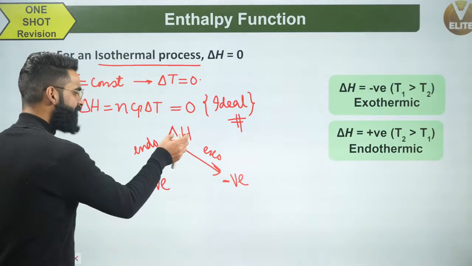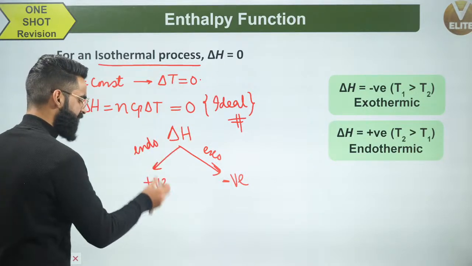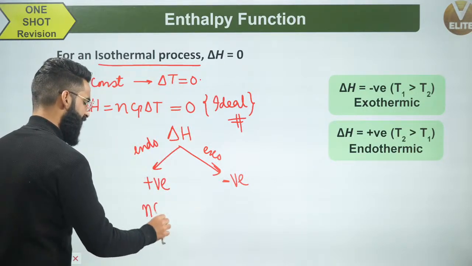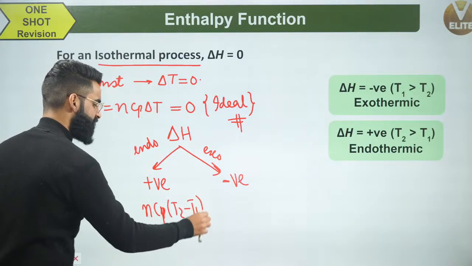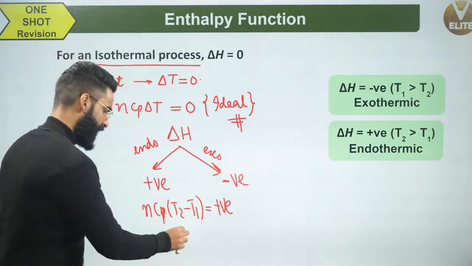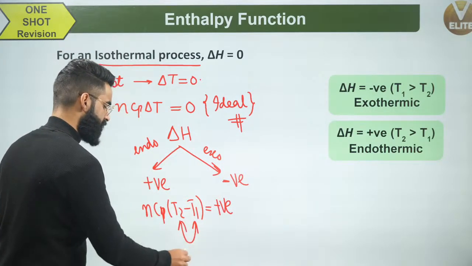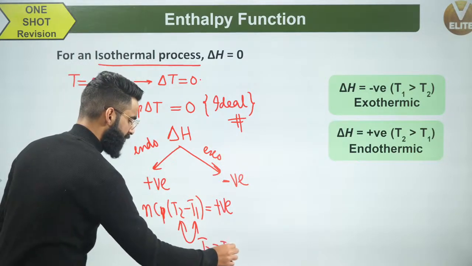Now people, if the delta H for any system undergoing any process comes out to be positive, I can simply say nCp(T2 minus T1) will be positive. When can this value come out to be positive? When the difference of these two terms will be positive, that is, when T2 is greater than T1.